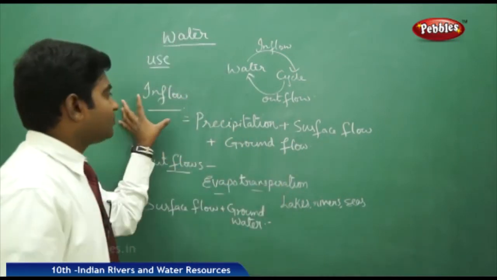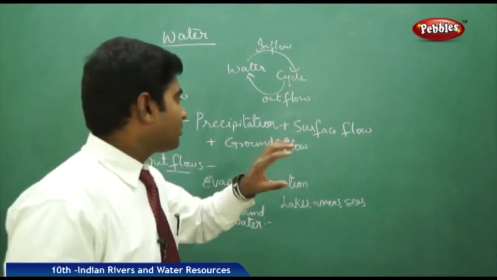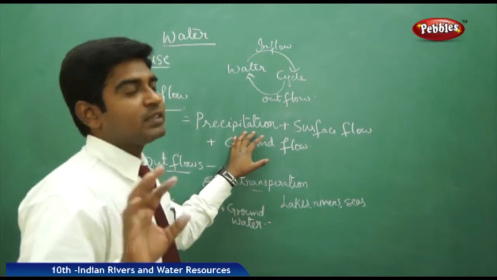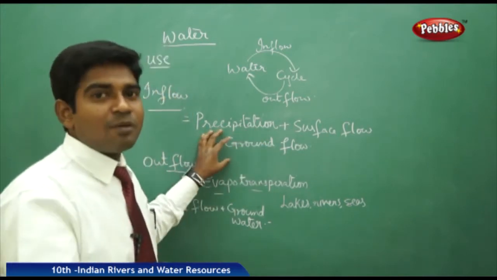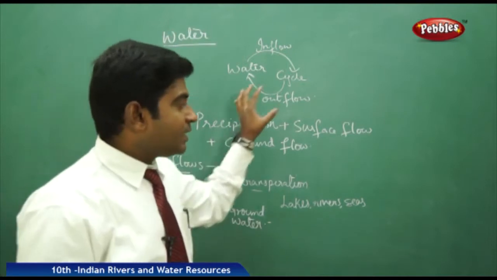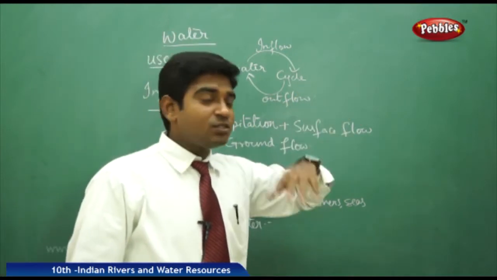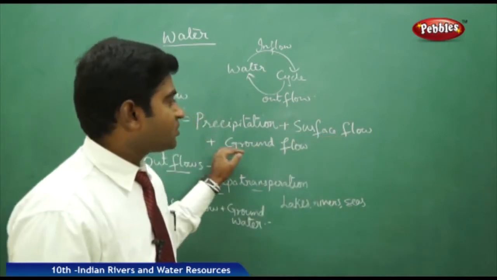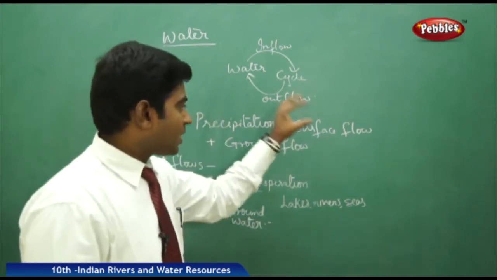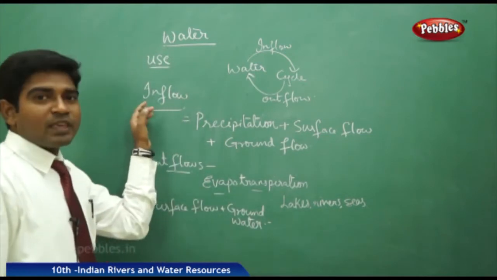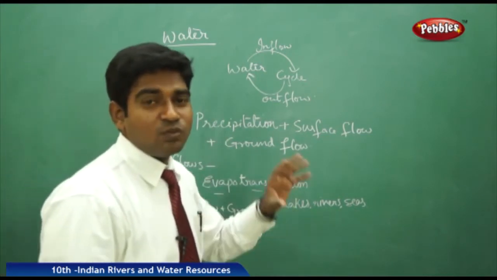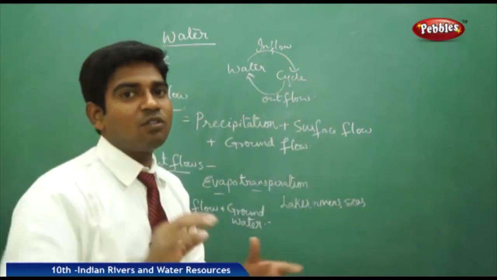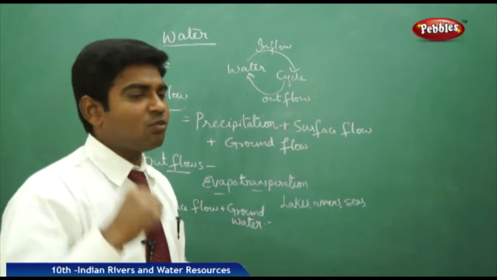Now let us see what the inflow here is. Inflow of any water content is called precipitation. Precipitation may be rain, hail, dew, snow, anything, where the water gets evaporated and moves up. Then it forms into clouds. Then it reaches the surface in the form of rain, reaches the ground, and then reaches the underground flow. If these three are occurring, then it is called inflow. If these three are in a continuous process, only then do we get water in the underground level, on the surface, and in the atmosphere you have the water vapor presence, which is nothing but the water presence.